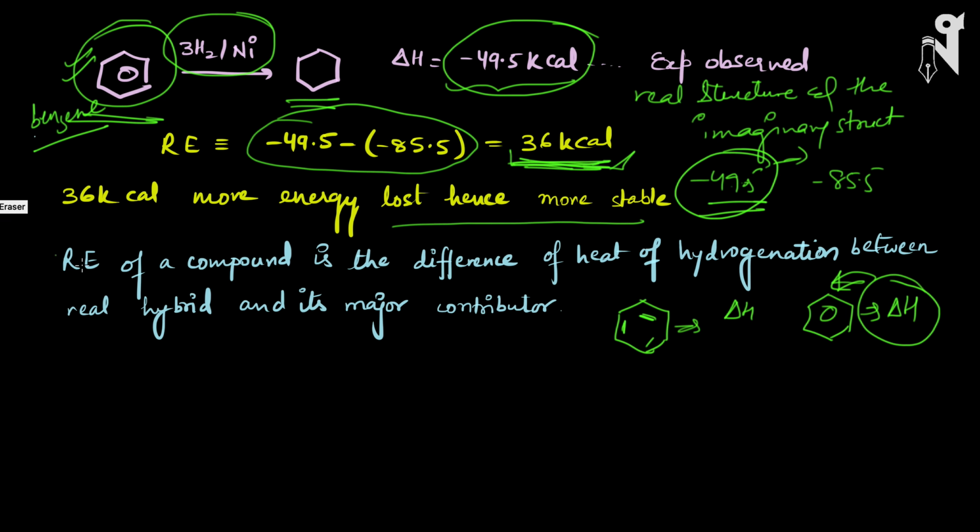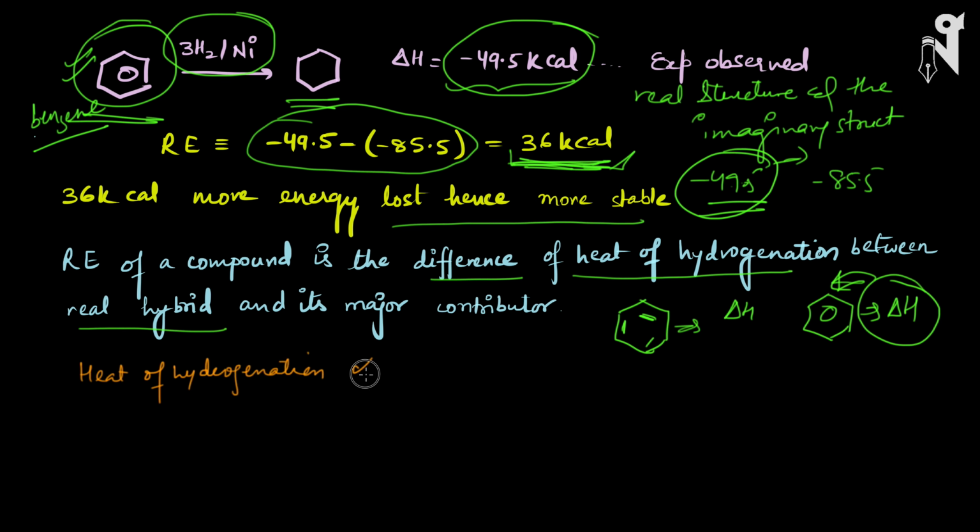So we can also write that the resonance energy of a compound is the difference of the heat of hydrogenation between its real hybrid and its major contributor. The major contributor will lose a lesser amount of energy, the actual real hybrid will lose more energy, and the difference between them is called resonance energy. Okay, there is one more thing which I have told you earlier, that is heat of hydrogenation. Heat of hydrogenation is inversely proportional to the stability of alkenes.